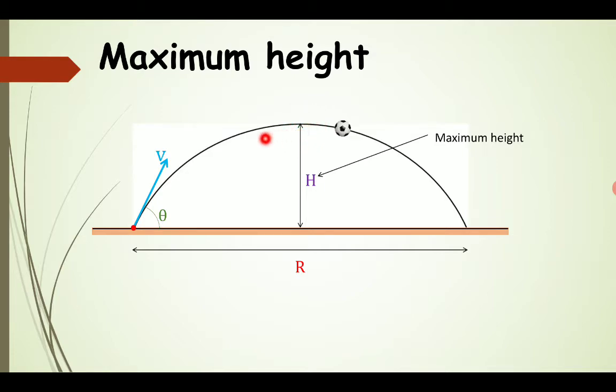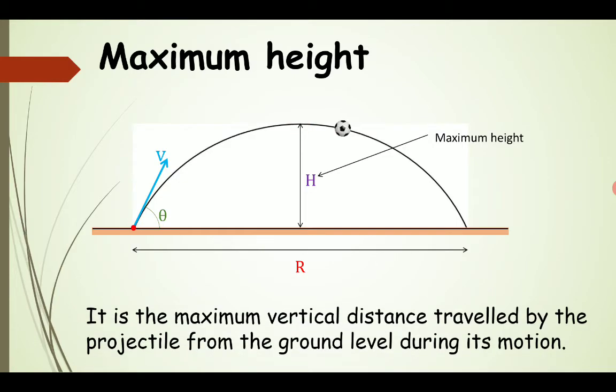If we divide this velocity into components, then the vertical velocity becomes 0 at this position. So this is the maximum vertical distance traveled by the projectile from the ground level during its motion, that is, the parabolic motion for the given trajectory.